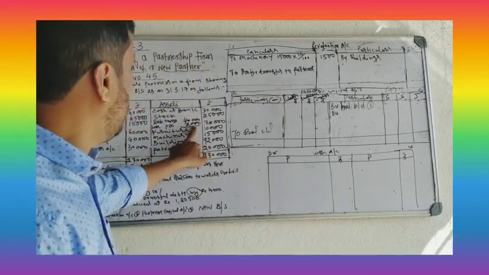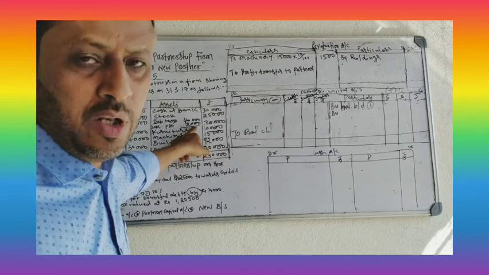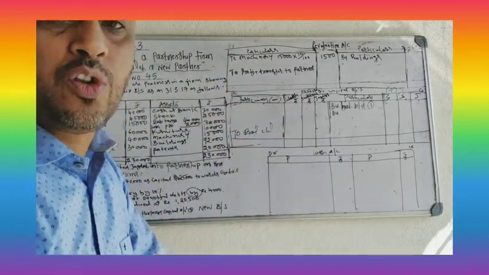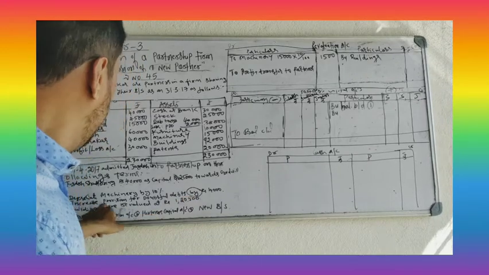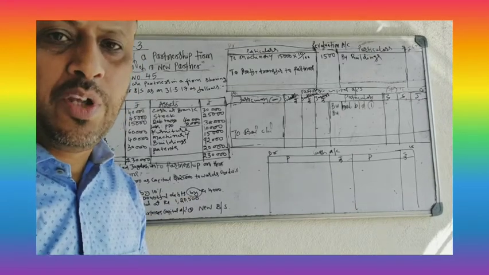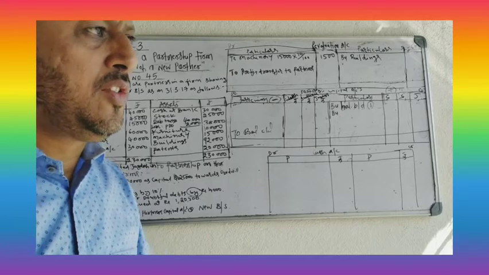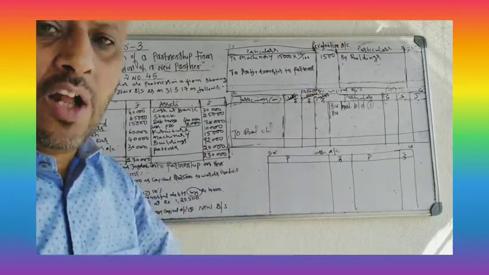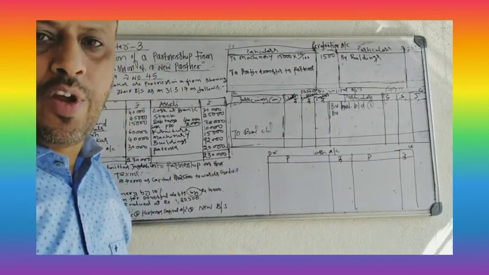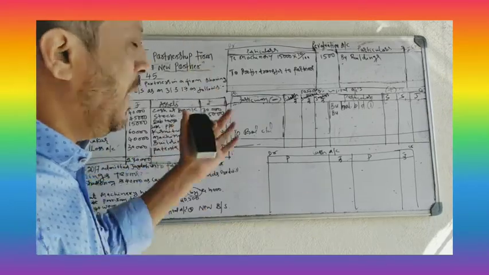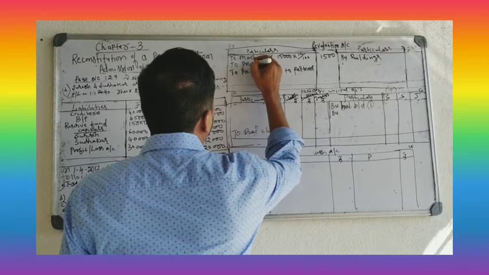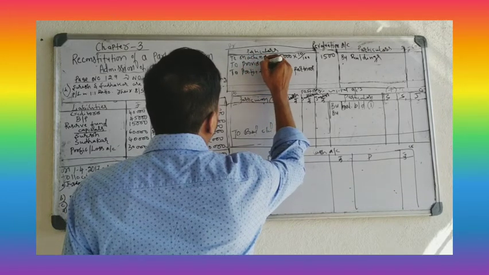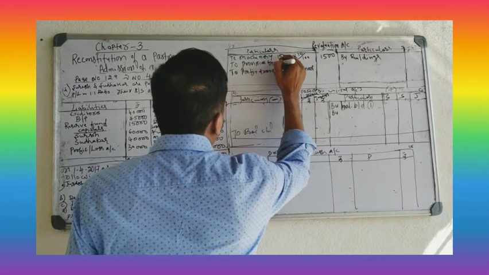Earlier there was 2,000 rupees loss in the balance sheet, and again it is a 4,000 increase. So you have to take the same amount. Which side do you have to take? Debit side. To provision for doubtful debts.